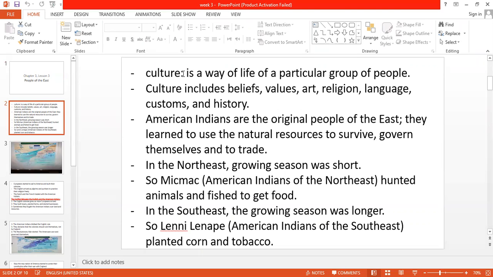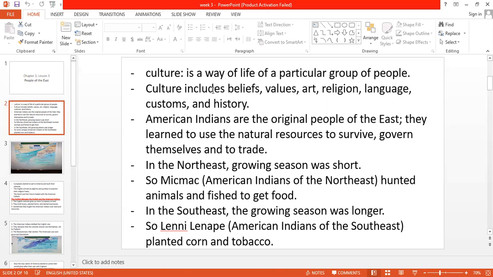The first term we have today is culture. What is the meaning of culture? Culture is a way of life of a particular group of people. How you live, this is your culture. For example, how you eat, what kind of food you eat, what kind of clothes you wear, and how you celebrate any occasion. Anything you practice in your life is called culture.